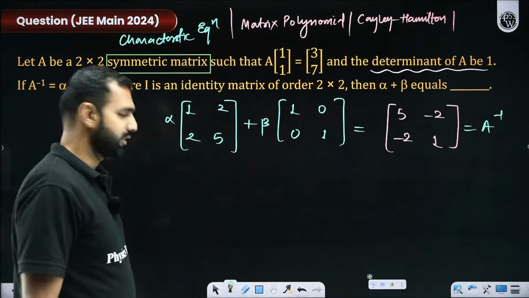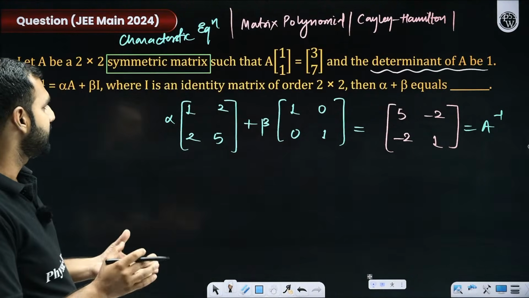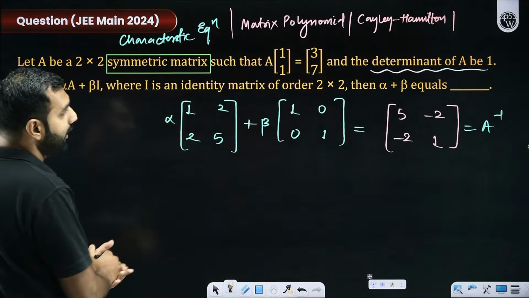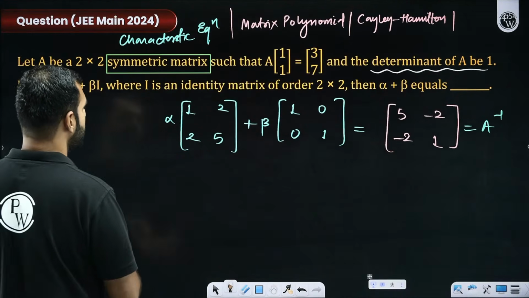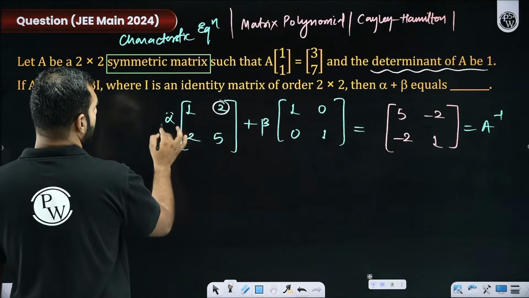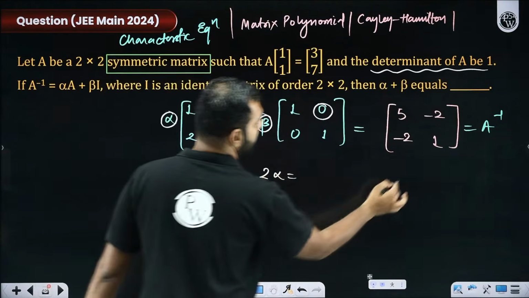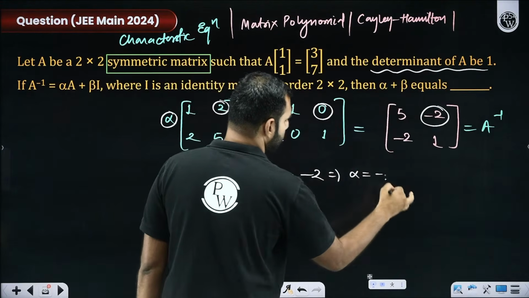Great, great. Thank you so much, everyone. So with this, if I now continue, I'll just need to compare a few things. I hope equality of matrices you are aware of. I'll say this thing here, 2 alpha plus 0 beta, which means 2 alpha. That should be -2. Yes or no? So that helps you in cracking alpha is -1.